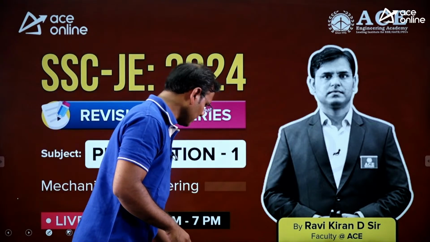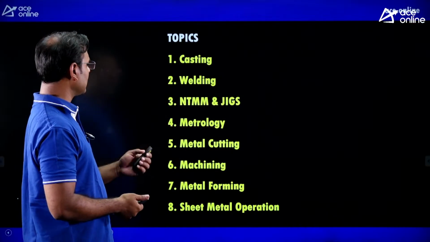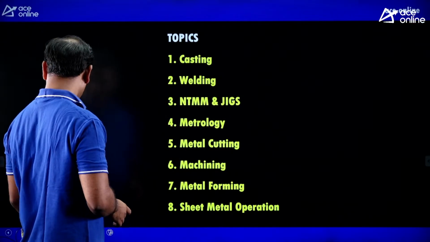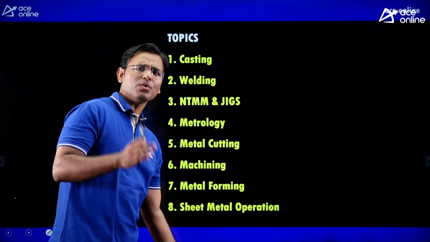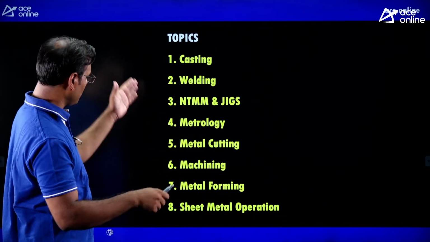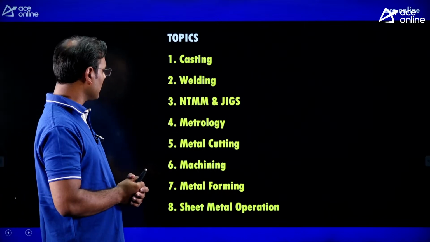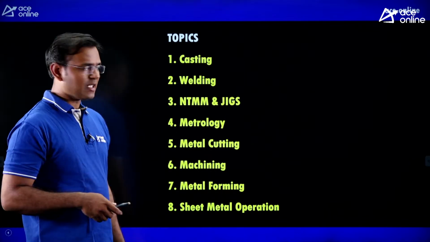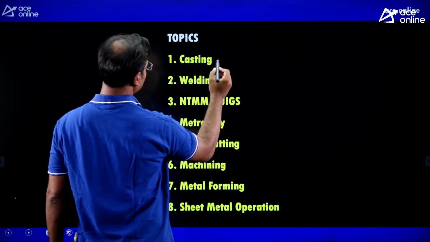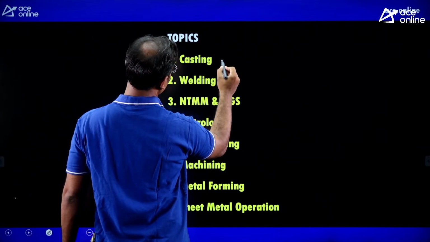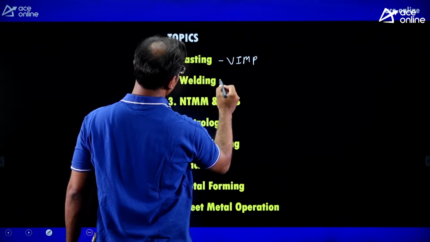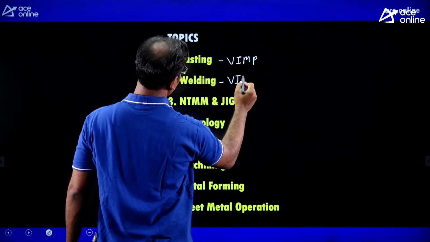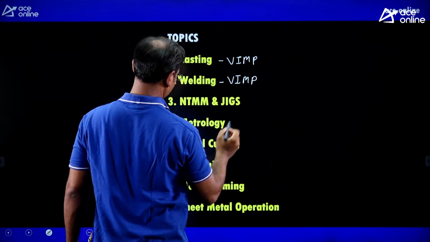Now just see the syllabus of the SSC exam first. This is the syllabus of the total production subject, and we converted the total syllabus into 8 chapters, as you can see. Out of those 8 chapters, casting and welding are very important chapters. Casting is very important. Welding is also very important.